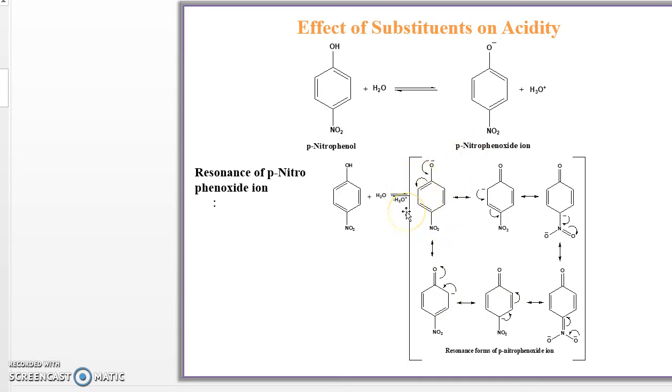So in a resonance structure there are only changes of the double bond positions in the ring. That is a continuous process. They give continuous resonance due to an electron withdrawing group such as the nitro group. If there is more resonance, the acidity of the phenoxide ion, the paranitrophenoxide ion, increases. Resonance increases, acidity increases.